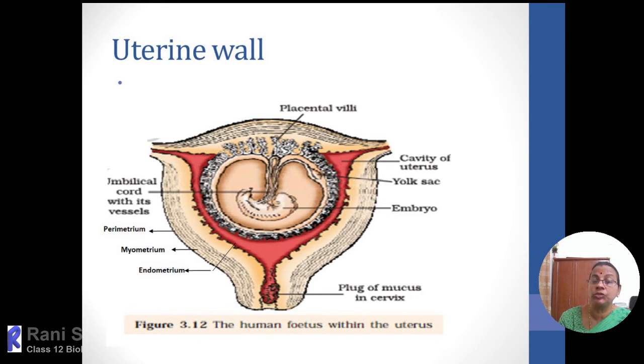So the endometrial tissue is actually very spongy and vascular and glandular, whereas the perimetrium is protective. The myometrium helps in the movements of the uterine wall, especially at the time of childbirth. Violent contraction of this muscle layer will help in expelling the fetus out of the uterus. So these are the three layers with special functions: protective function, then contractile function of the smooth muscles of the myometrium, then the endometrial layer for providing glandular secretion as well as vascular supply to the developing embryo.